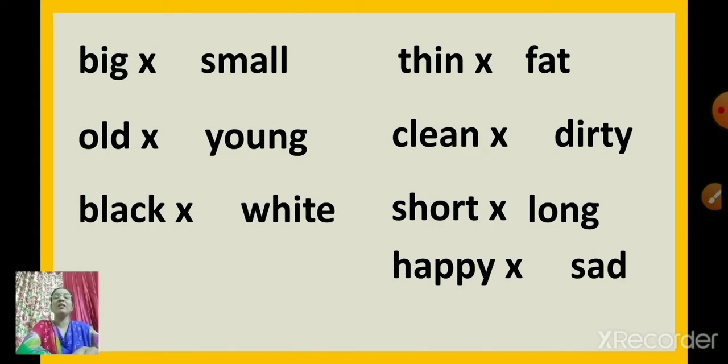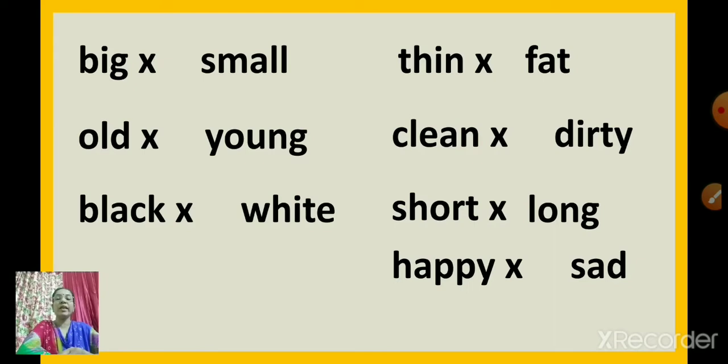Okay. We'll say again. Big, small, old, young, black, white, thin, fat, clean, dirty, short, long, happy, sad.